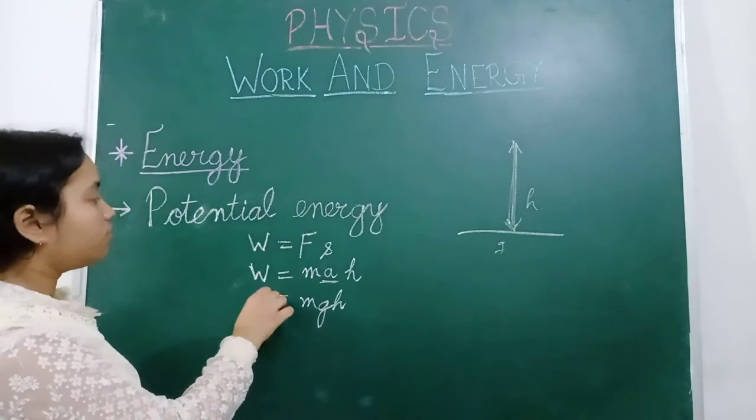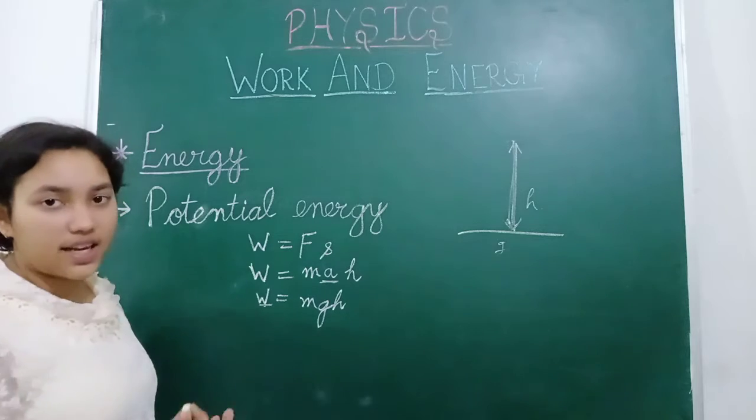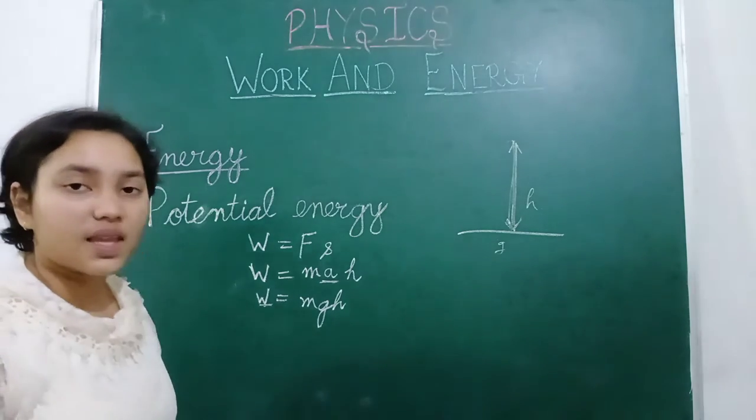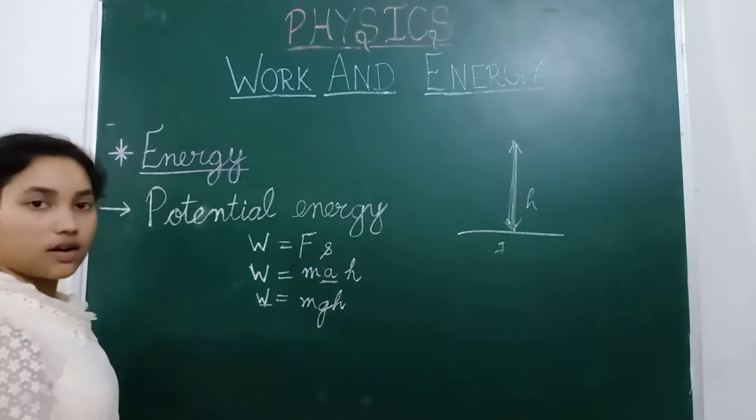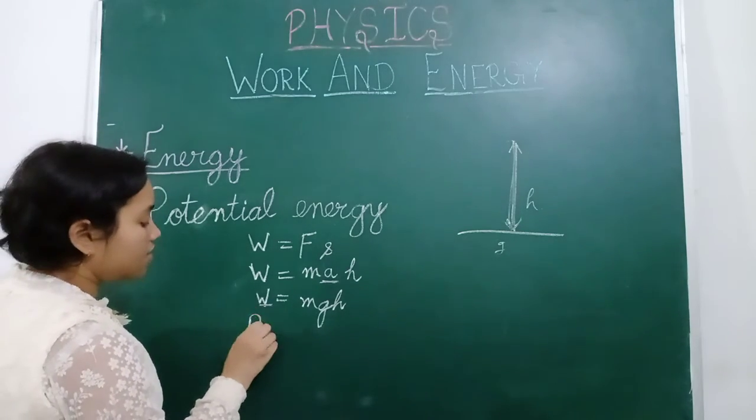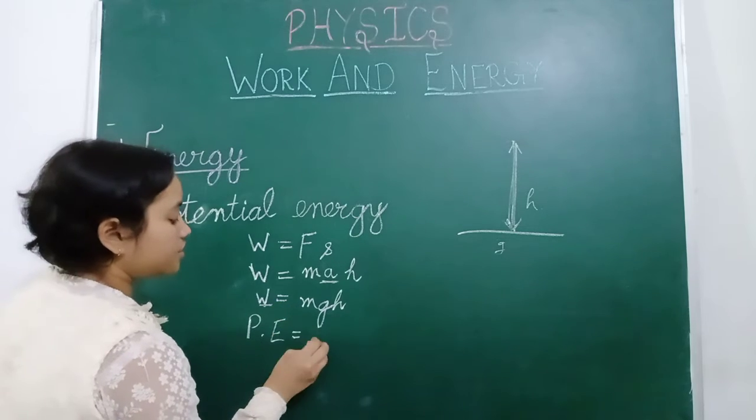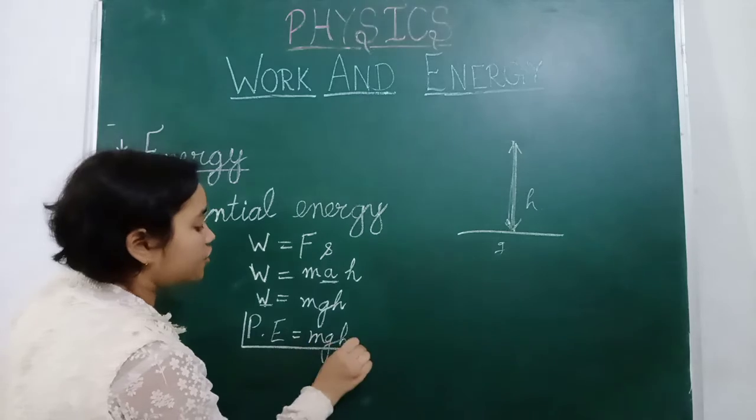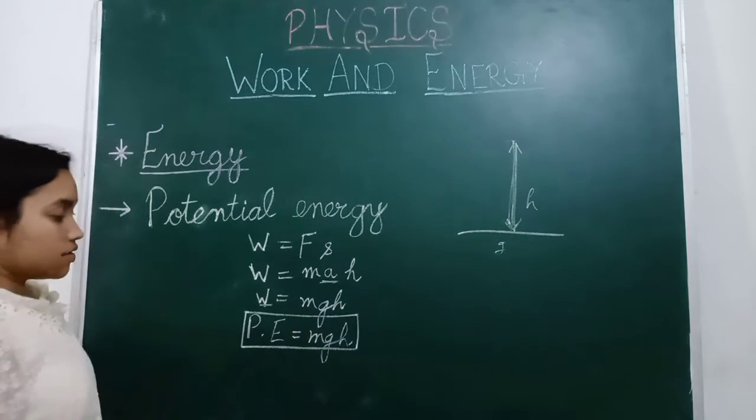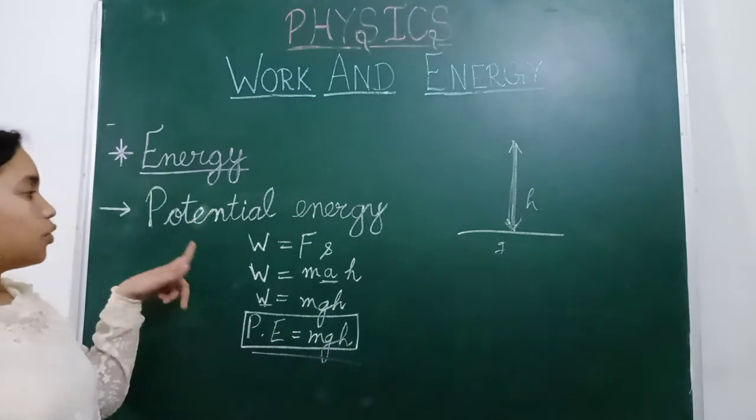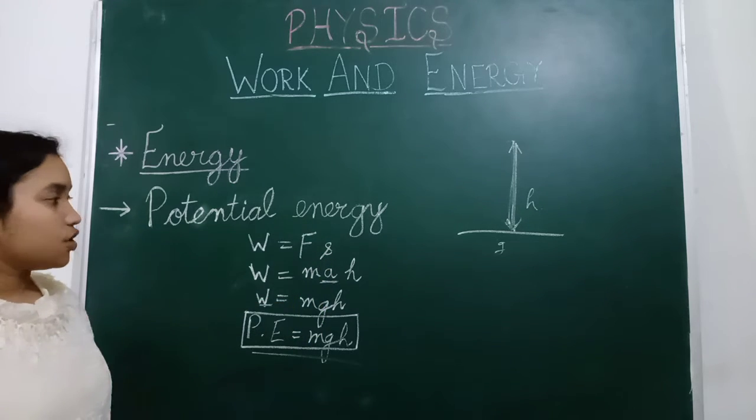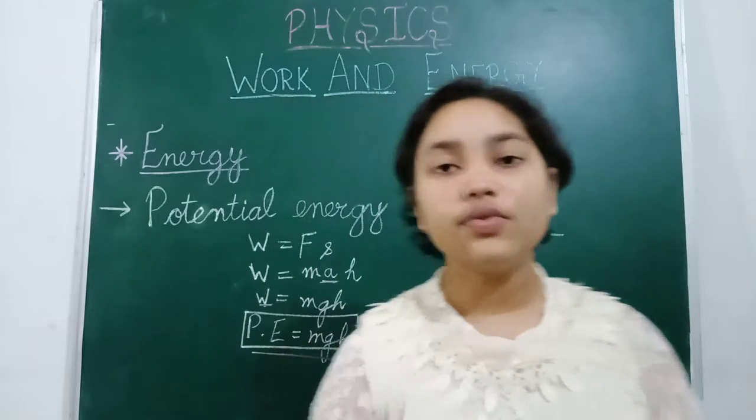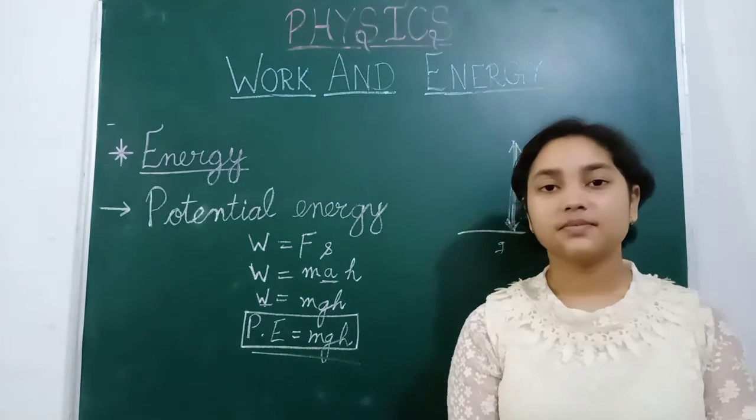So in place of W we can write potential energy, because energy is taken up by the work. So PE, potential energy, is equal to mgh, mass into gravitation into height. So this is the formula for potential energy. So you can write it down. And now we will move to our next topic.